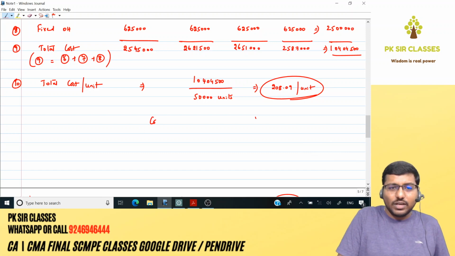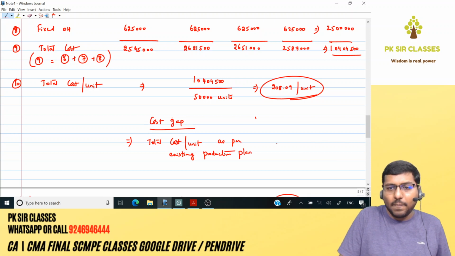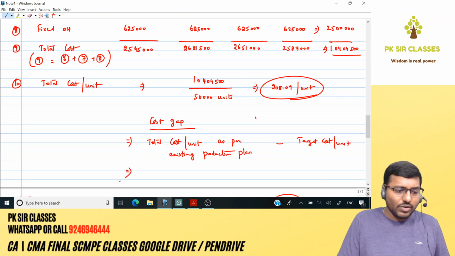Okay, so let's calculate the cost gap. That is what he has asked you in the question. Cost gap is nothing but total cost per unit as per the existing production plan minus target cost per unit. The cost gap will always be positive; anyway, we just need to take the difference.